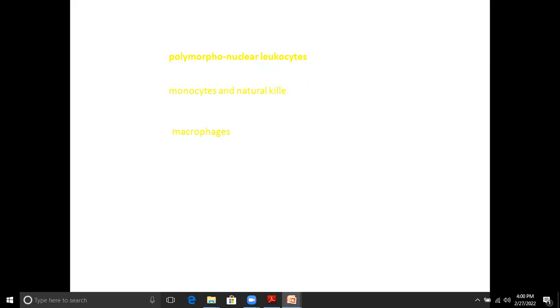Then the different physiological barriers involve different types of secretion like saliva, sebum, lysozyme, gastric juice, vaginal secretion. All these are the first line of defense mechanism. Means the physical and physiological barriers are the first line of defense mechanism.